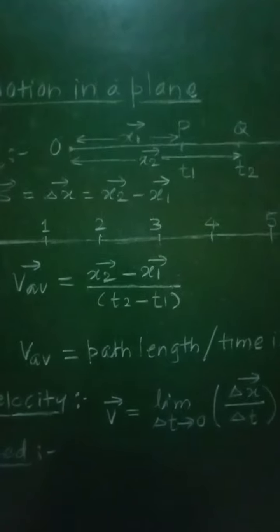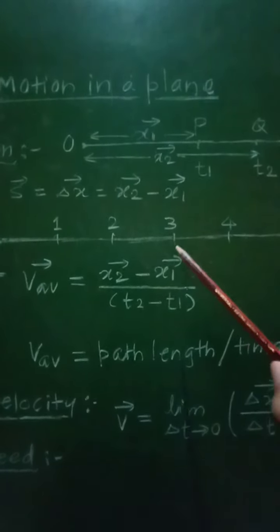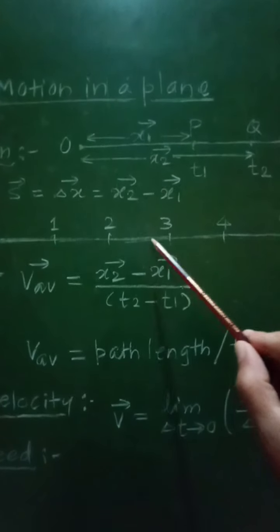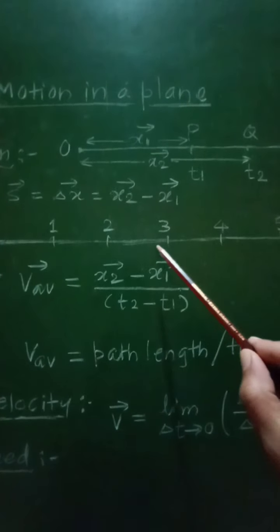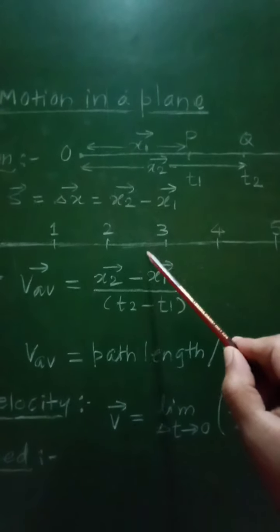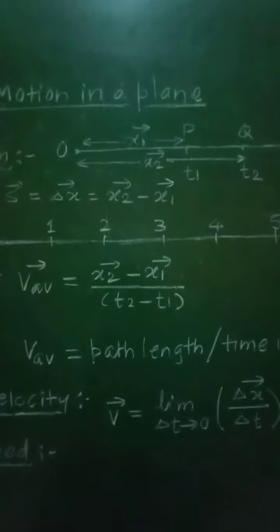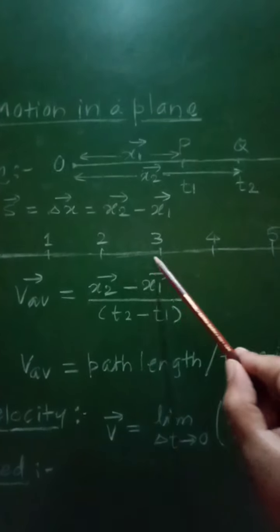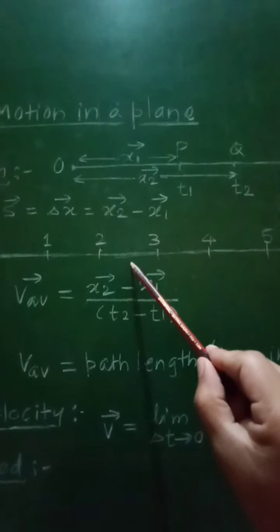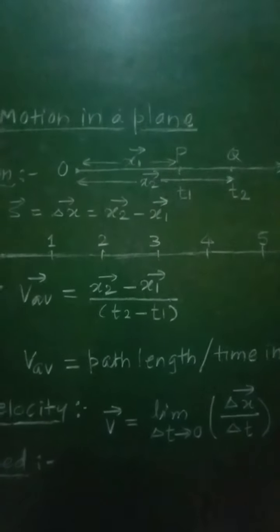So if the motion of that object gets reversed, at that time its displacement is 1 meter and path length is 5 meter. Therefore in this case the displacement and path length are different in magnitude, but the direction will be the same, that is the direction of displacement will be along the positive direction of x-axis.